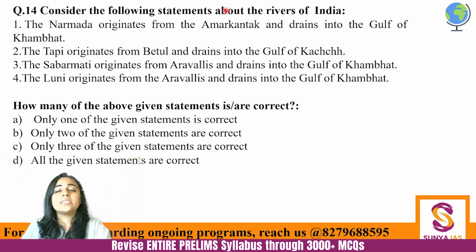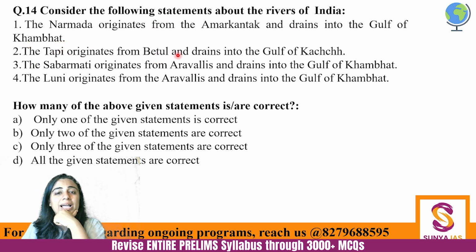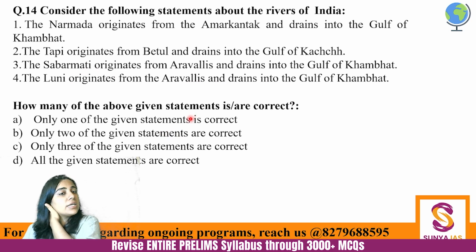Consider the following statements about rivers of India. The Narmada originates from the Amarkantak and drains into the Gulf of Khambat. The Tapi originates from Betul and drains into the Gulf of Kutch. The Sabarmati originates from Aravalis and drains into the Gulf of Khambat. And the Luni originates from the Aravalis and drains into the Gulf of Khambat. So how many are correct?